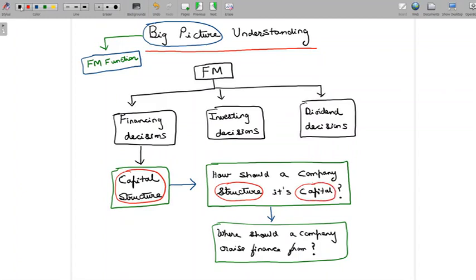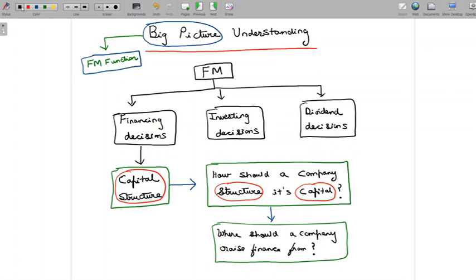And we definitely understand the meaning of capital. We've had several opportunities in the past when we tried to focus on understanding what capital meant. And in all those places, what we have understood is capital refers to long-term finance. Basically, finance which has been raised on a long-term basis. That's what we understand by capital.